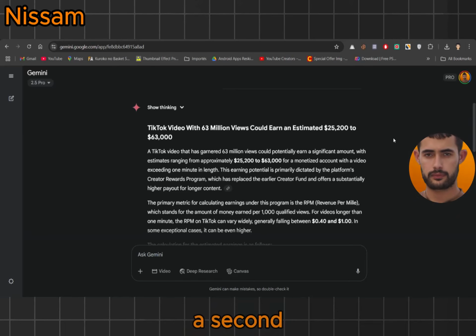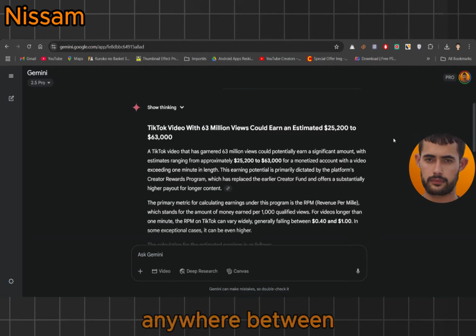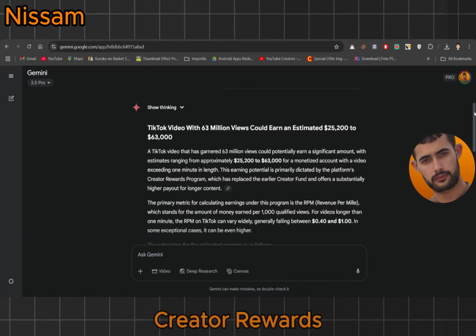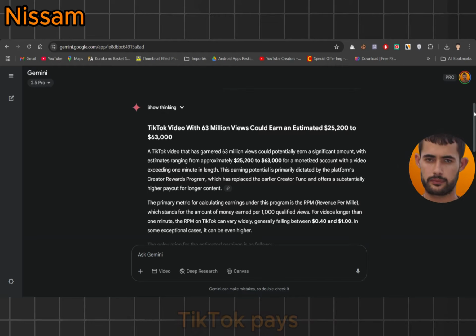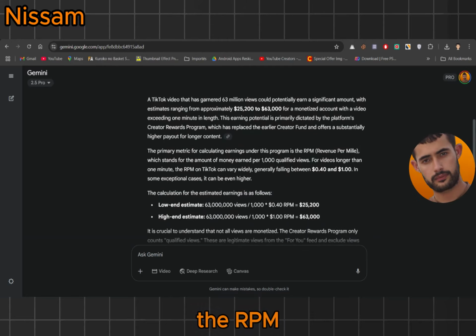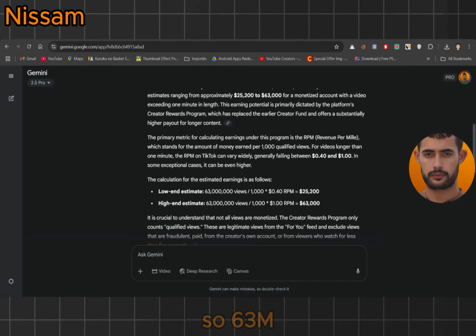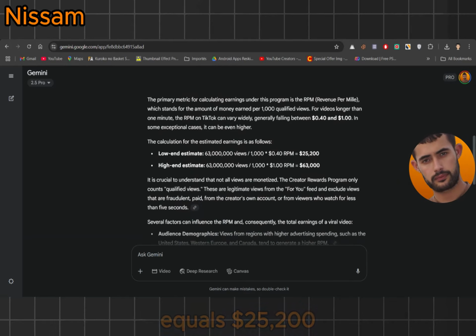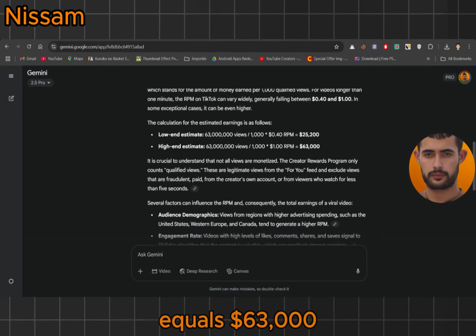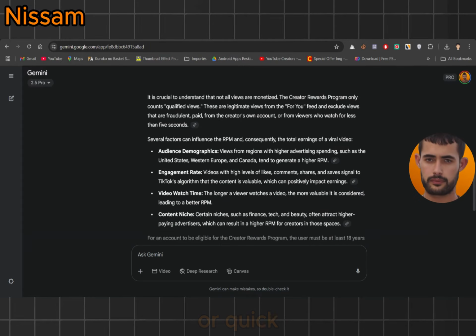Let's talk numbers for a second. That one TikTok video with 63 million views could have made anywhere between $25,200 to $63,000 thanks to the new Creator Rewards program. Here's how it works. TikTok pays you based on qualified views on videos longer than 1 minute. The RPM, revenue per 1,000 views, usually falls between 40 cents to $1. So 63M per 1,000 times 40 cents equals $25,200. 63M per 1,000 times $1 equals $63,000. But remember, only qualified views count, views from the For You page, not bots or quick skips.